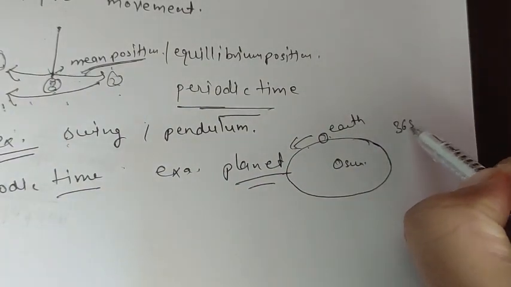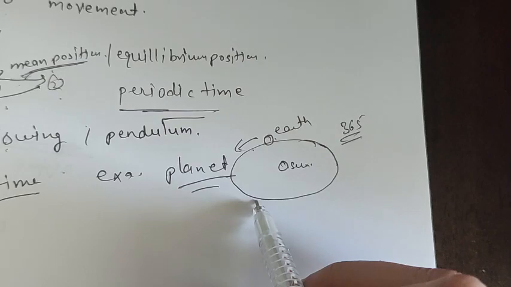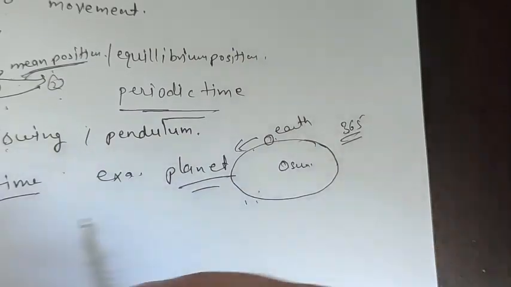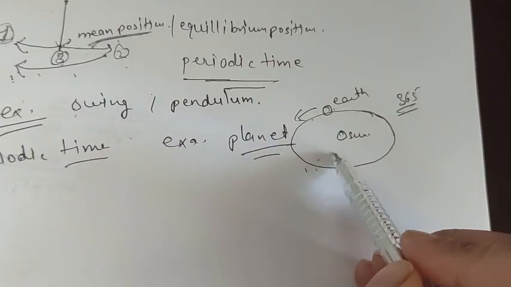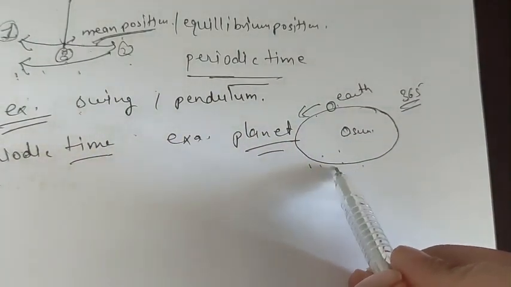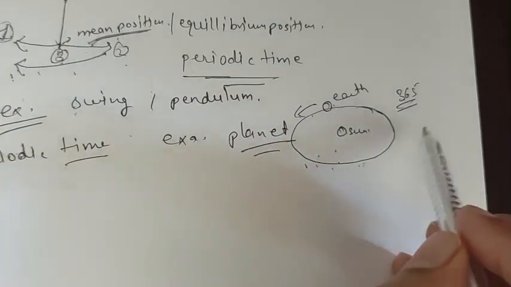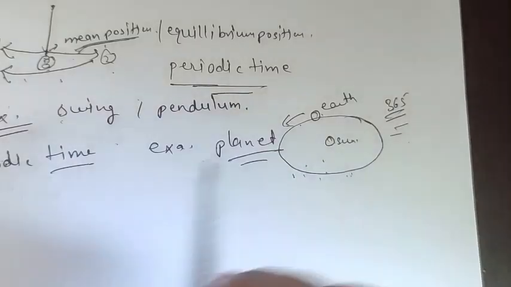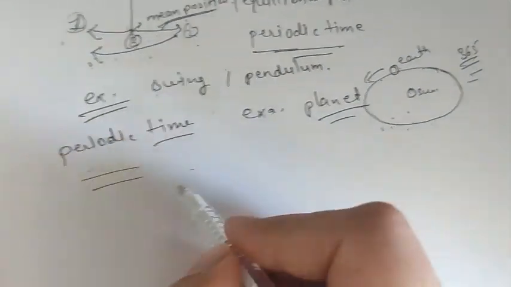In 365 days it completes its revolution. But we cannot call it an oscillation. It is a movement in a periodic motion, one revolution in a particular time. So not all periodic motion can be oscillation.